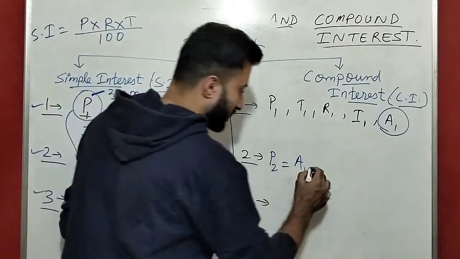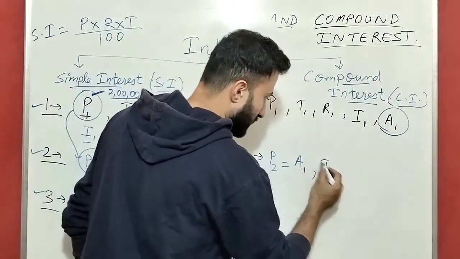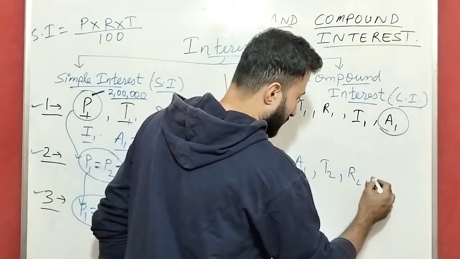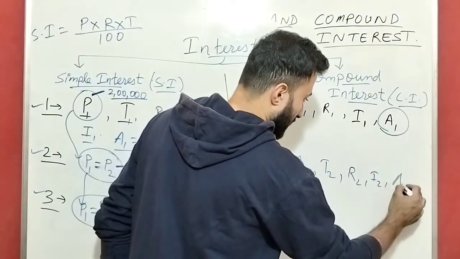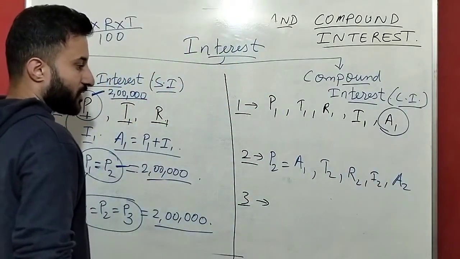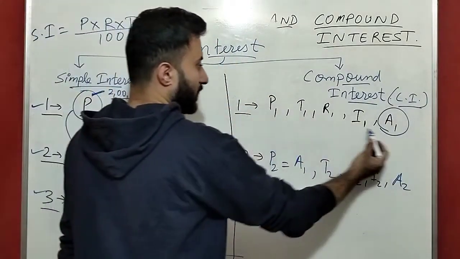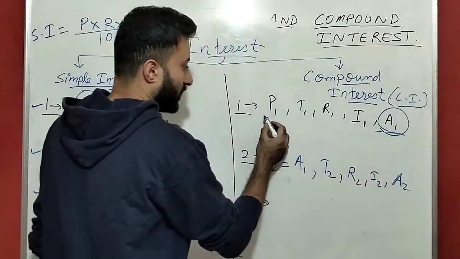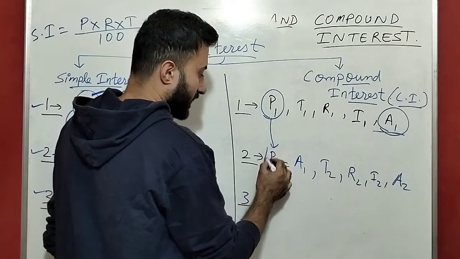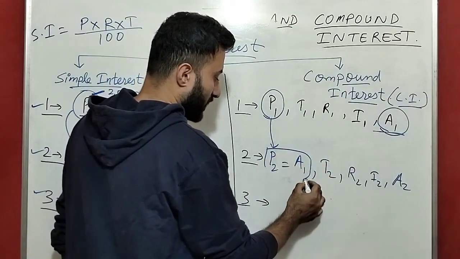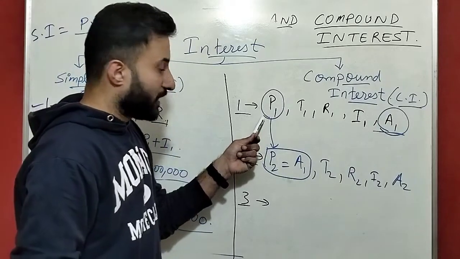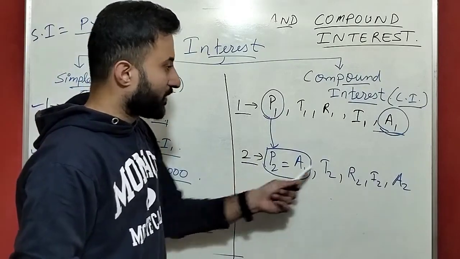Then for this second year time is 2. Here also the same, the rate, the interest, and we'll get the amount for second year. Okay, this is for the first year amount. See, the first year principal and the second year principal get totally changed, because the first year principal is P1, but the second year principal is what?